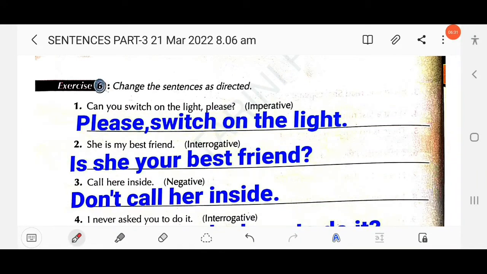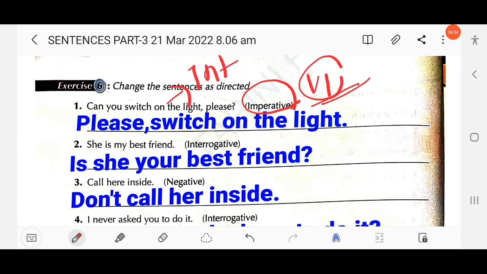Can you switch on the light please? So you have to change into an imperative sentence. You know this is an interrogative sentence, right? Here, please switch on the light, or switch on the light please. You can also put please at the beginning or at the end of the sentence, right?